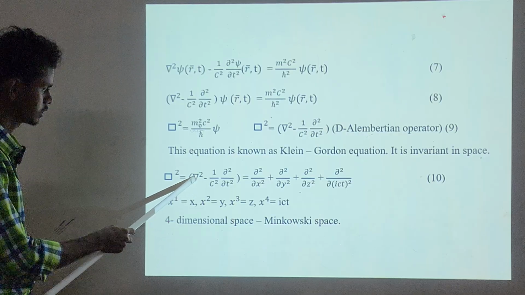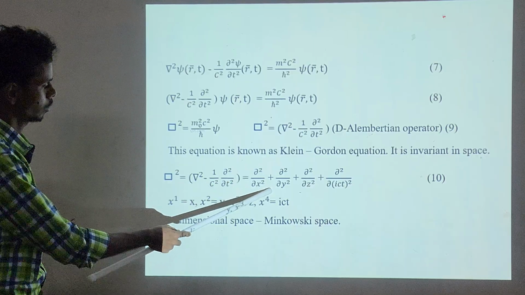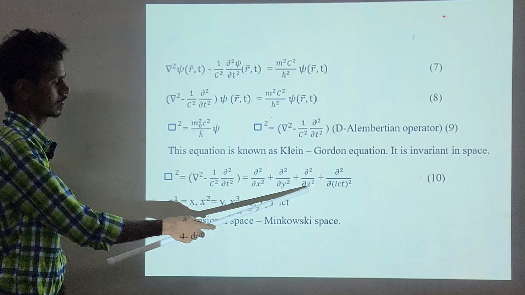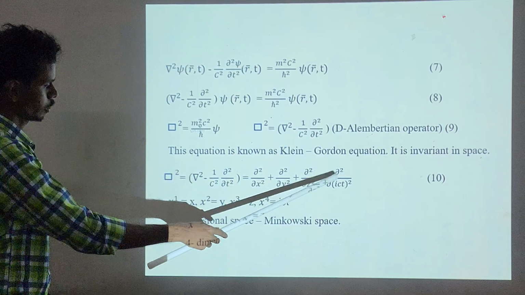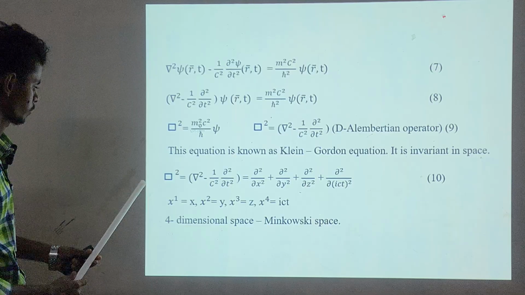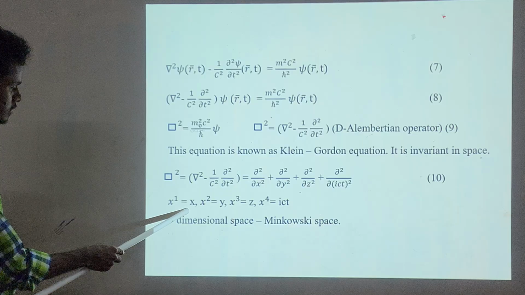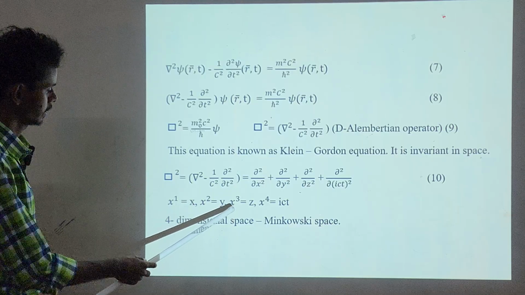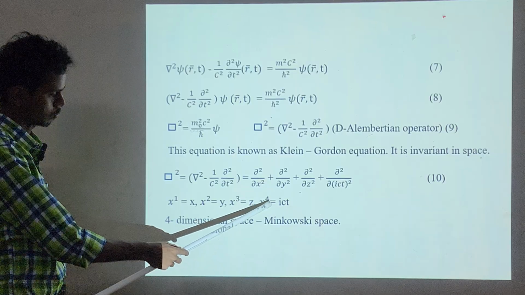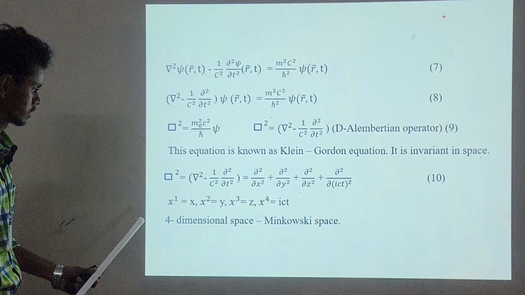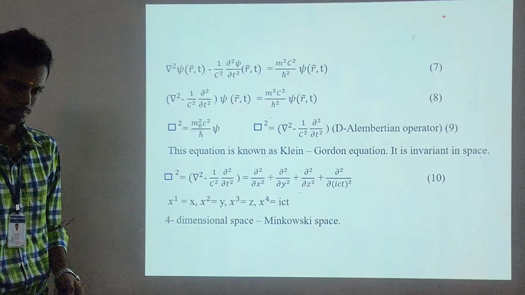Now we already know del squared can be written as ∂²/∂x² plus ∂²/∂y² plus ∂²/∂z². This term can be written as ∂²/∂(ict)². Now in the 4-dimensional space, x1 is equal to x, x2 is equal to y, x3 is equal to z. The last one is what we call x4 is equal to ict. This is also called Minkowski space.